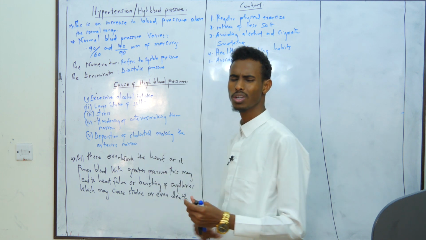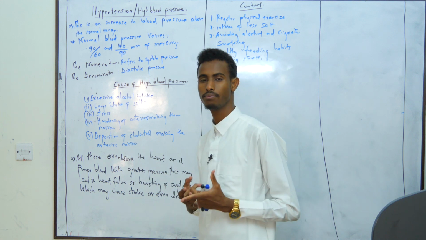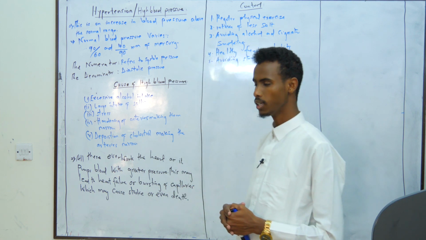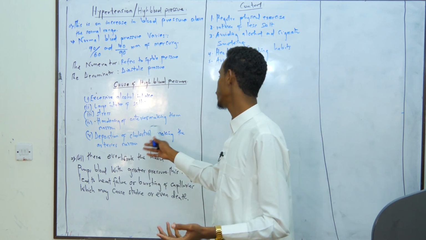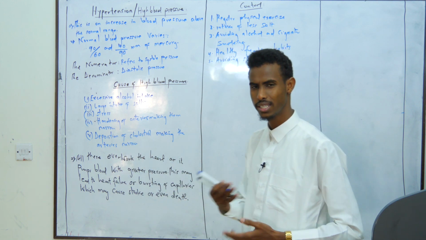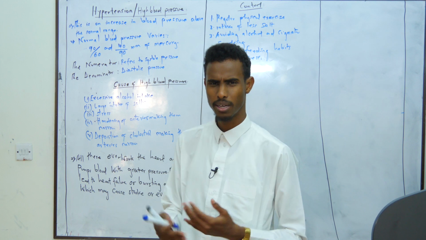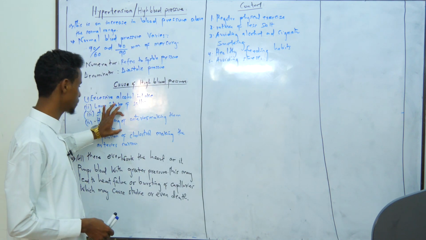Now let's look at some of the things that cause high blood pressure. Number one, excessive alcohol intake. Number two, we have large intake of salts, stress, hardening of arteries, and deposition of cholesterol. Now class, how will these things bring about high blood pressure? For example, a concept like the hardening of arteries.